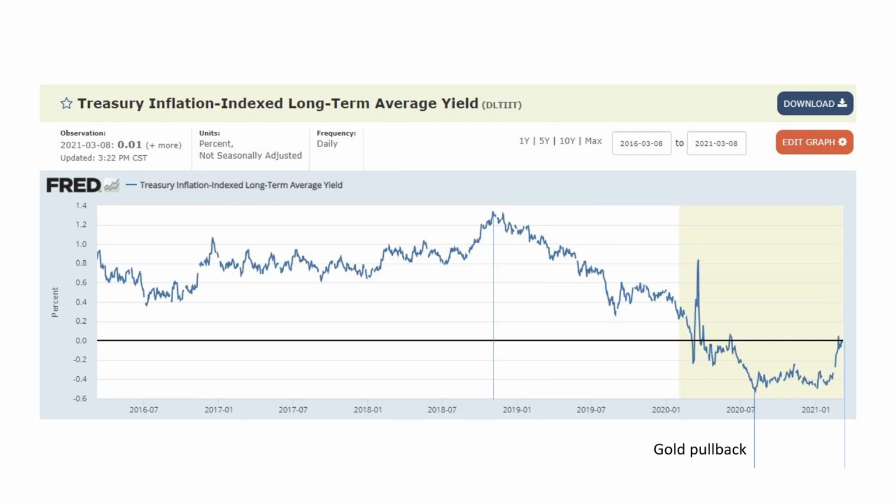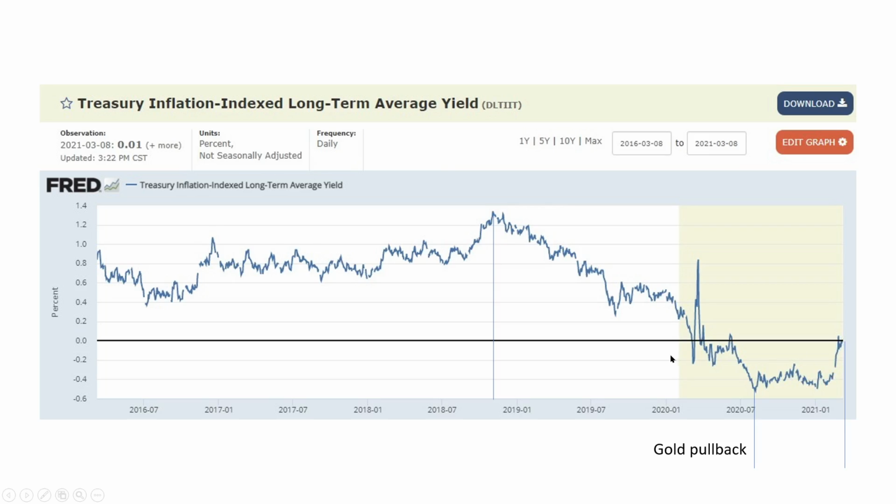Then we've got the Treasury Inflation Indexed Long-Term Average Yield. One thing I want to show here in relationship to gold, which is the next chart: we have a nice big downtrend right here in the Treasury Inflation Indexed Long-Term Average Yield. Down, down, down, down, down to August 2020. We went sideways and then we headed back up.